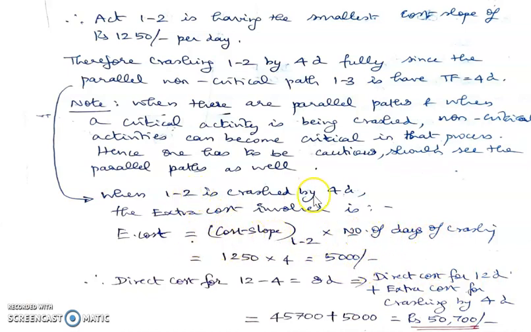So we have crashed activity 1, 2 by 4 days, and therefore I am taking the cost slope of 1, 2 multiplied by the number of days of crashing 1, 2. So we have got the cost slope of 1, 2 as 1250 multiplied by 4 days, which is 5,000 rupees. So this is the extra cost incurred by crashing activity 1, 2 by 4 days. So now the project duration has become 8 days. So what is going to happen to the direct cost? The direct cost for 12 minus 4, 8 days is equal to the direct cost for 12 days of completion of the project plus the extra cost of crashing the activity 1, 2 by 4 days, which makes up 50,700 rupees.